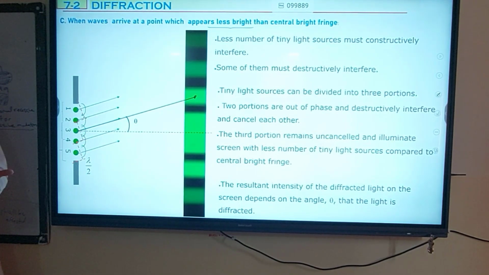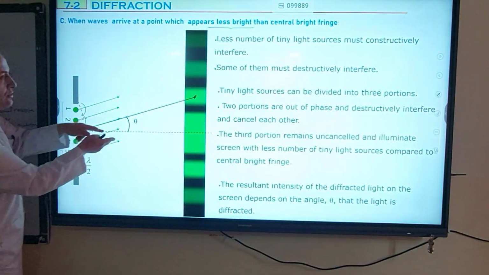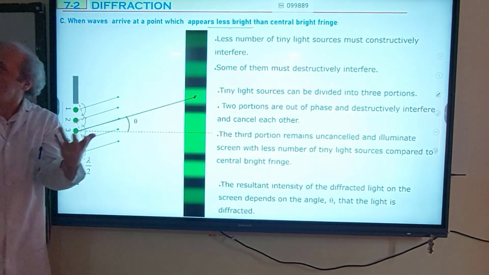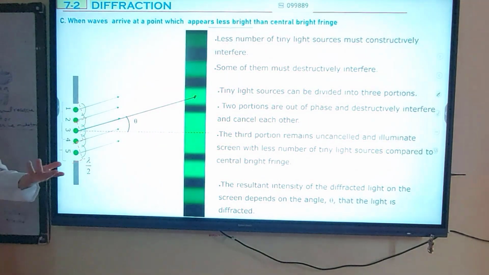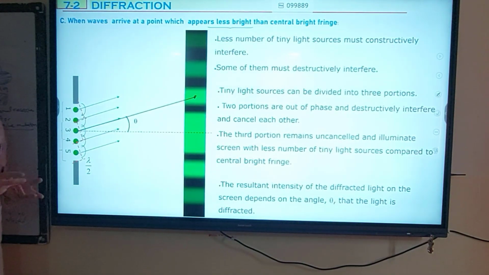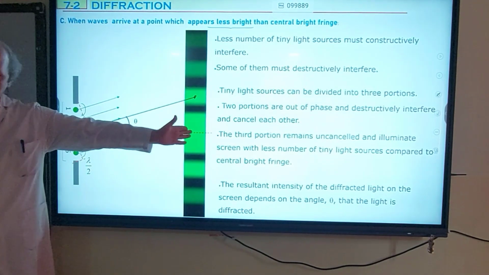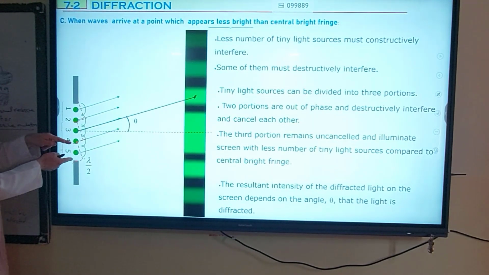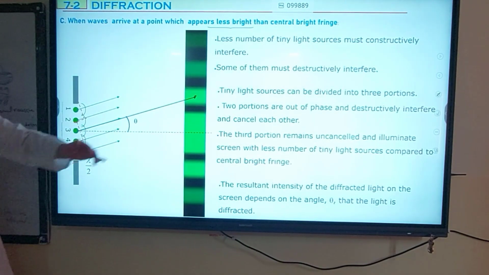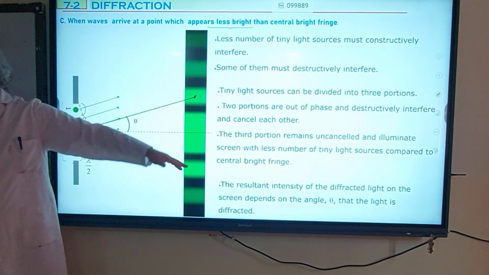It remains uncancelled. Uncancelled means they are going to constructively interfere here. How many sources constructively interfere now? 2. Compared to the center's 5, which was the brightest, now only 2. Fewer sources constructively interfere, so this point appears bright again, however dimmer than the center.